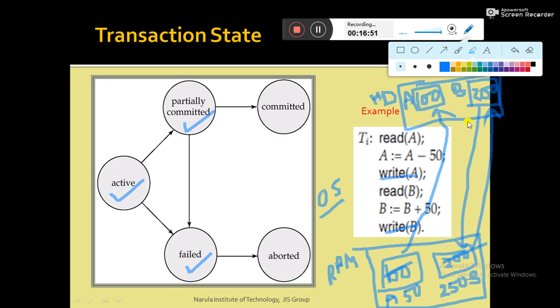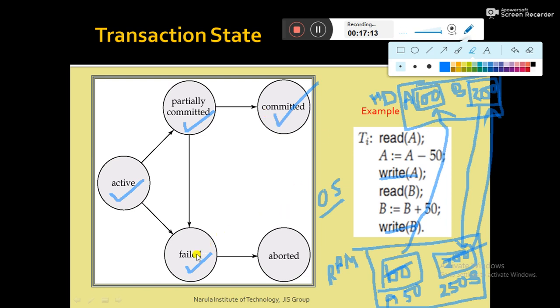When all the paging activity is completed by the operating system, we term it committed. So committed means all the instructions of a transaction are completed successfully, and all the paging operations done by the operating system have also been done successfully. Then the transaction is considered to be in the committed state.